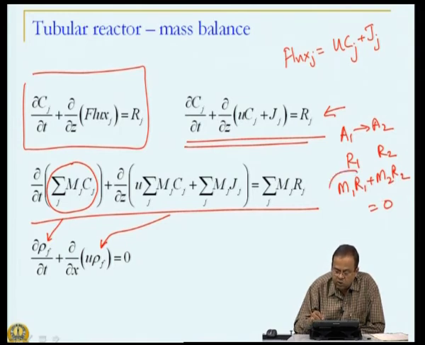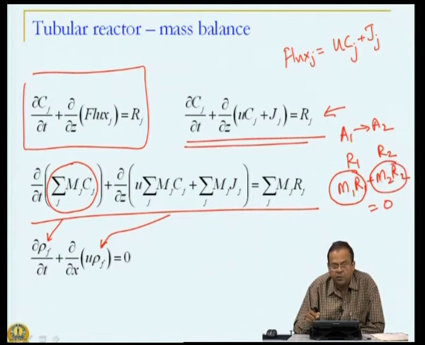Because this is the mass of A1 that is disappearing, and this is the mass of A2 that is appearing in this reaction. So, the net sum of these two must be 0, because you are not going to generate mass out of nowhere. The reason A2 is getting formed is because A1 is getting consumed. So, we have loss of A1, which results in generation of A2, not in terms of moles, but in terms of mass.